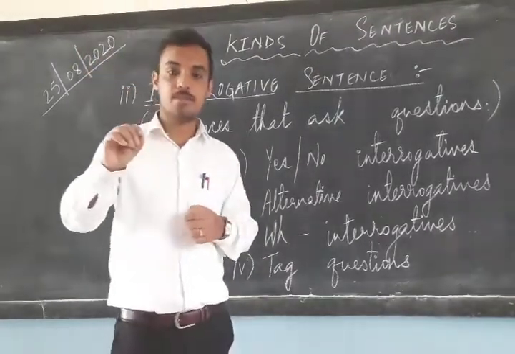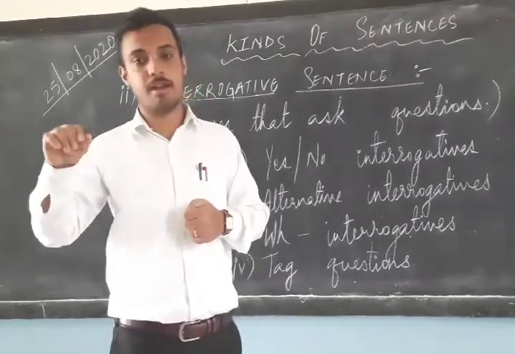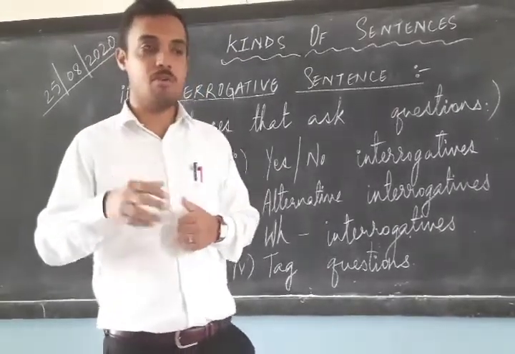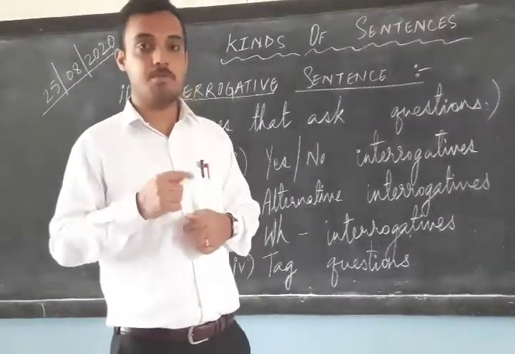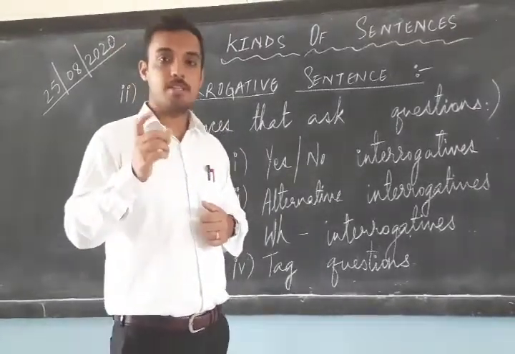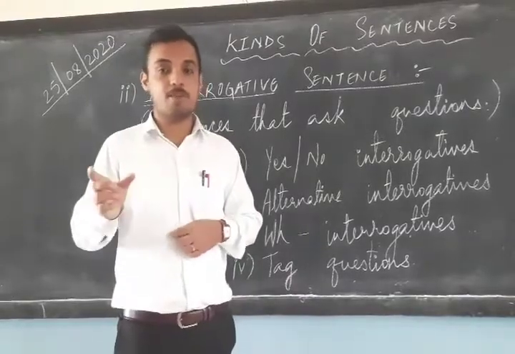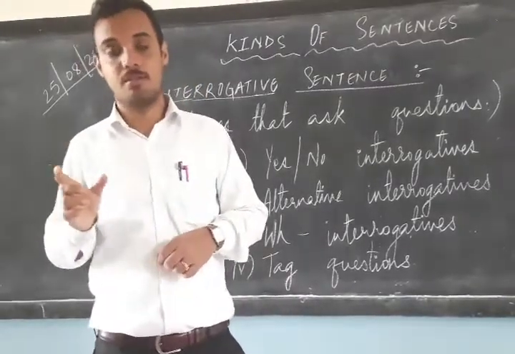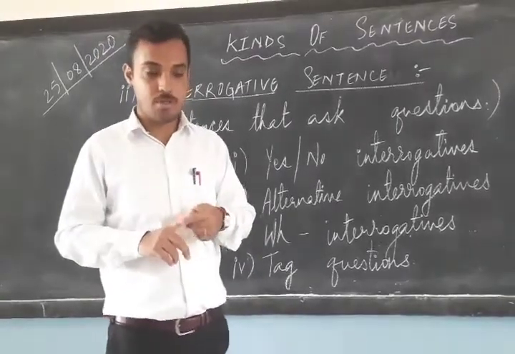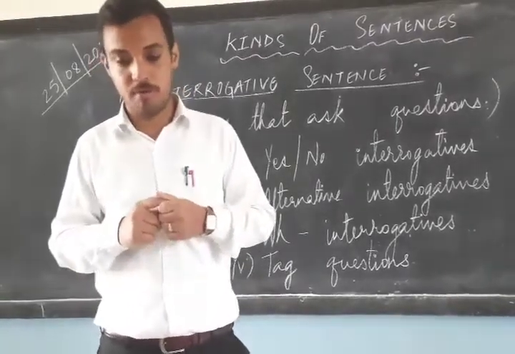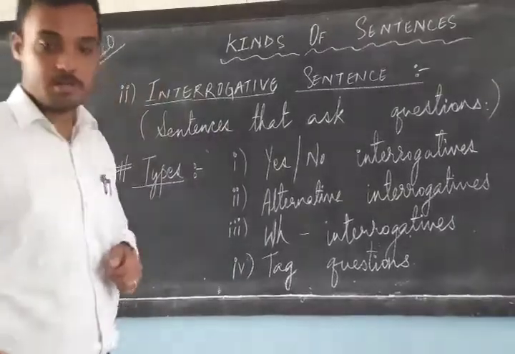Now with the same sentence, I have to add a question tag at the last. You have already studied question tags in the previous classes, but once again I am revising it. Question tags are always added at the end of a declarative sentence. Okay? The example I gave you was, I like to play football. Okay? I will write and show it to you.